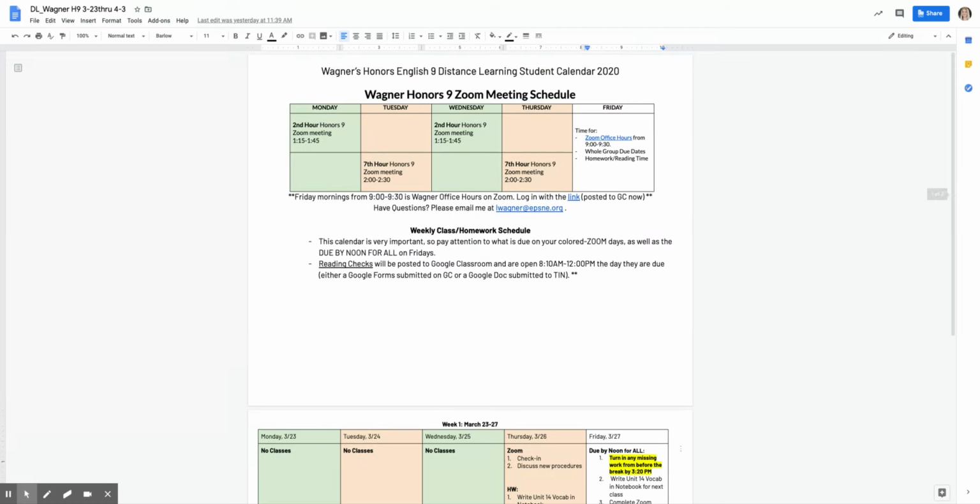So again, the calendar is going to be a really good friend. I'm only going to post a couple of weeks at a time. I have links within the calendar. I have links on Google Classroom as well. And if you have any questions, you can always email me to let me know what's going on, and I will get back to you within 24 hours on that email.